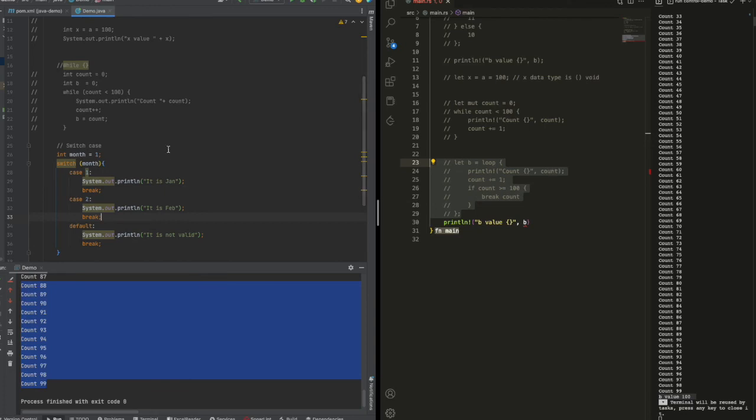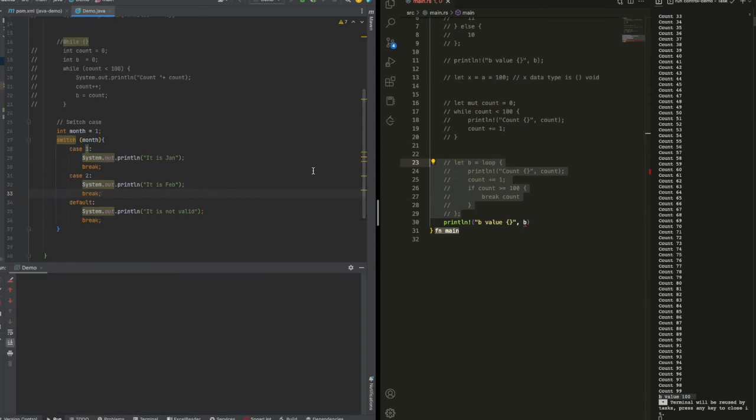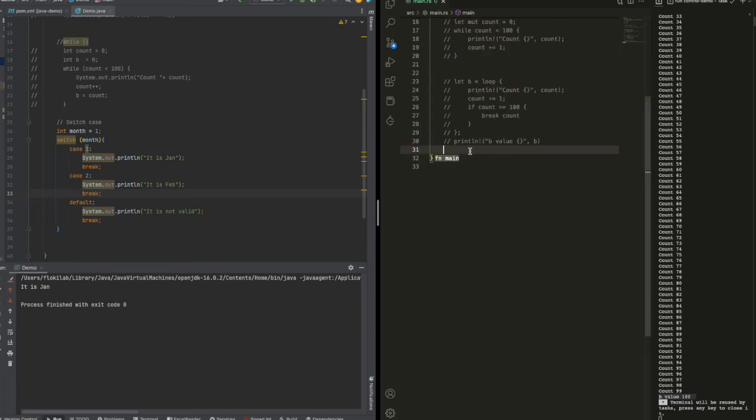So when you run this one, you will get January. Yeah, it's changed. So the same thing in Rust, we don't have case switch. It's interesting. In Rust they use match. Match is similar to case switch in Java. Okay, let's take a look at match.